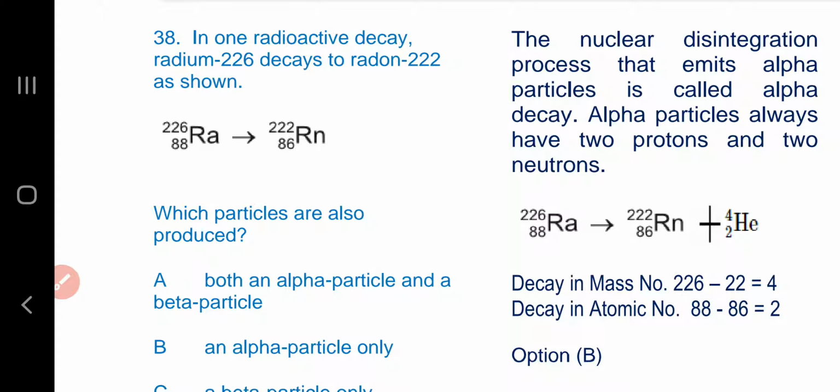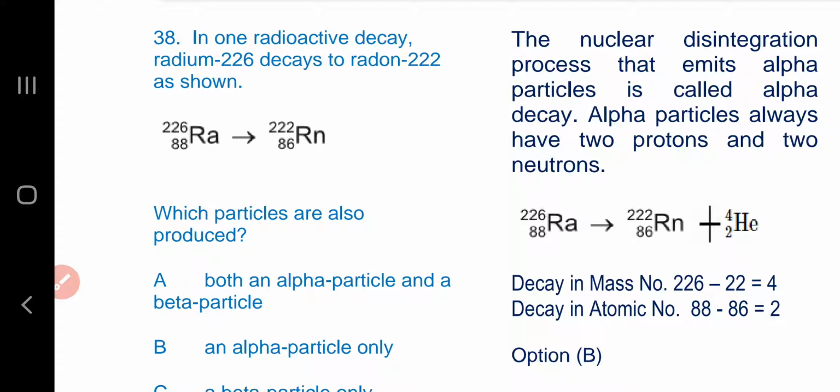Question number 38. In one radioactive decay, radium 226 decays to radon 222 as shown. Which particles are also produced? The nuclear disintegration process that emits alpha particles is called alpha decay.